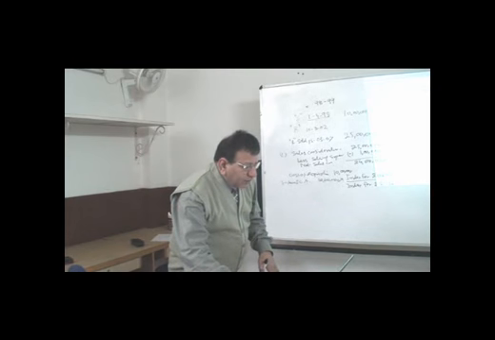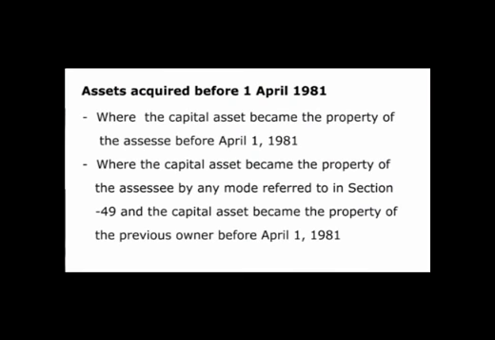Now the next thing which we want to clear is the assets which are acquired before 1st April 1981, or on 1st of April 1981. This concept is very, very important, because it seeks to cover all those transactions where an assessee has got the capital asset before 1st April 1981, because this is a very relevant concept in computation of capital gain under this head.